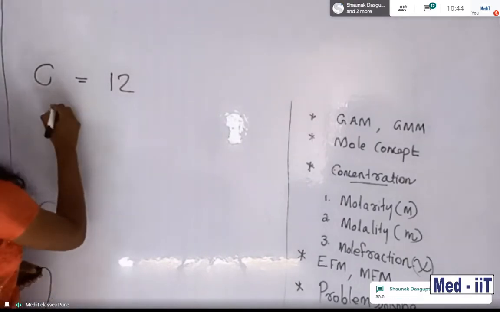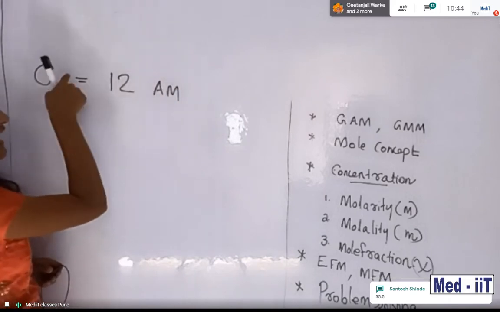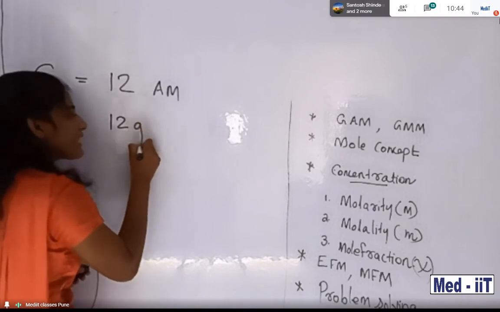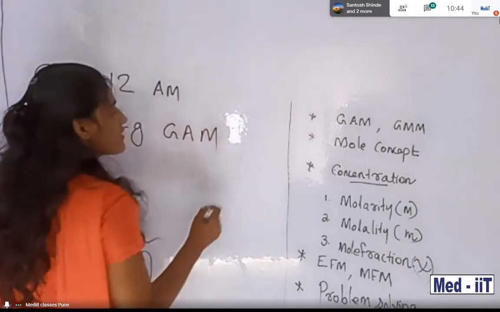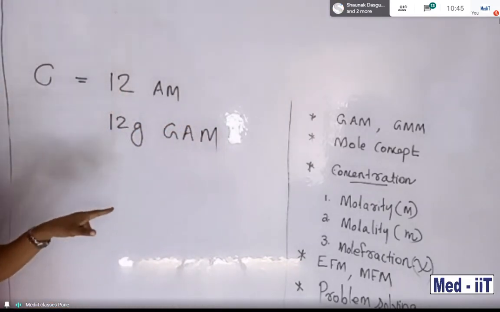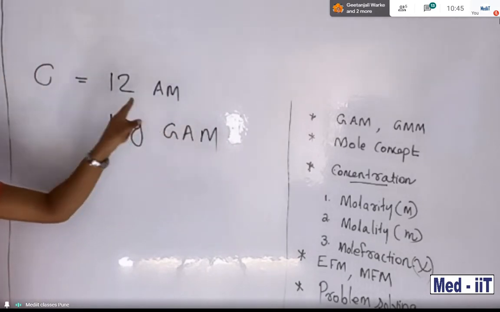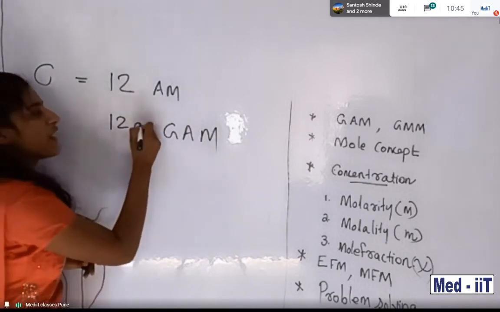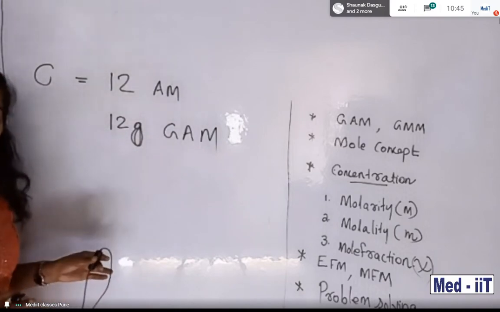So this is atomic mass, we can say it is AM. 12 is the atomic mass of carbon. So suppose 12 gram is there. What do you mean by GAM? It means atomic mass expressed in gram. Very good, Santosh, 35.5. So atomic mass in gram is called GAM. Clear? Keep this in mind. Gram atomic mass is done, right?